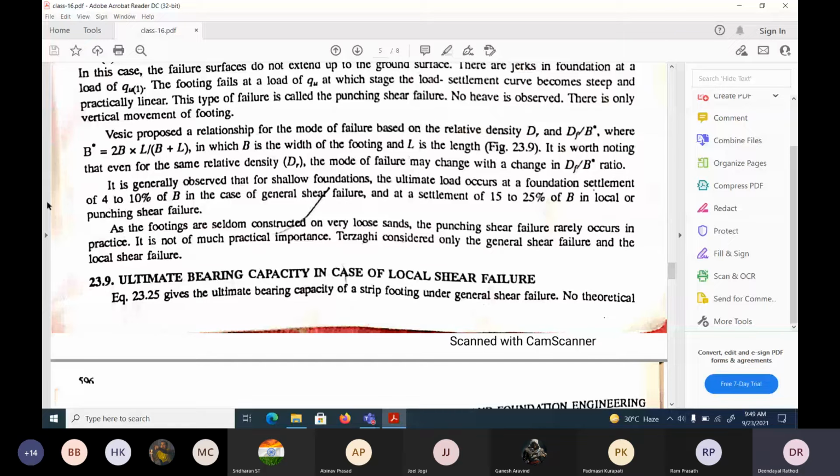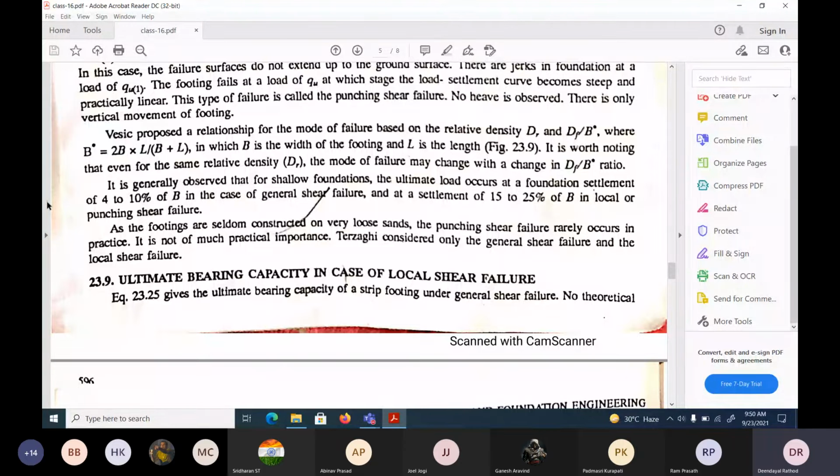So 15 to 20% of the B settlement of the other failure will occur in punching and local shear failure. As the footings are seldom constructed on very loose sand, the punching shear failure rarely occurs in practice. It is not of much practical importance.